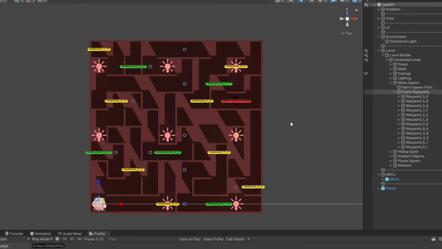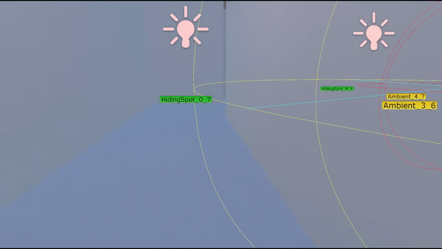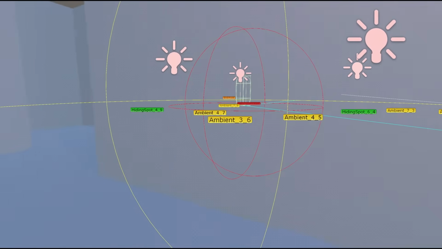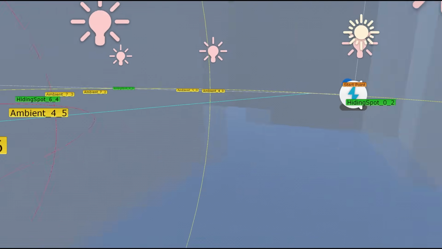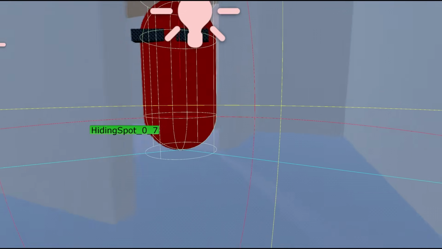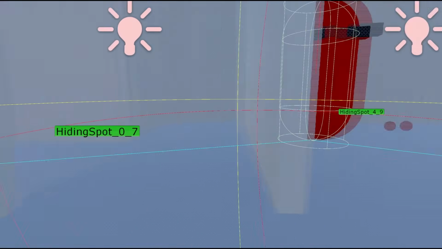And to show you how this looks inside the game, I will activate the gizmo so you can see through the walls. As you can see at the start, he's behaving normally and going from one patrol point to another. For now I'm gonna stay hidden behind the walls, but if I enter his hearing radius and he has a direct line of sight on me, he will instantly turn around and start chasing.